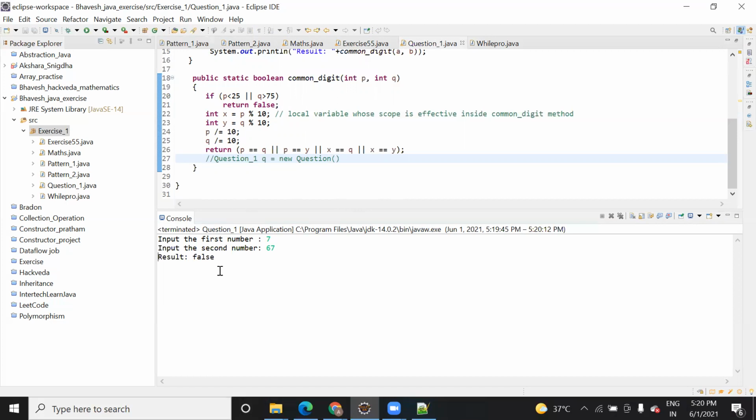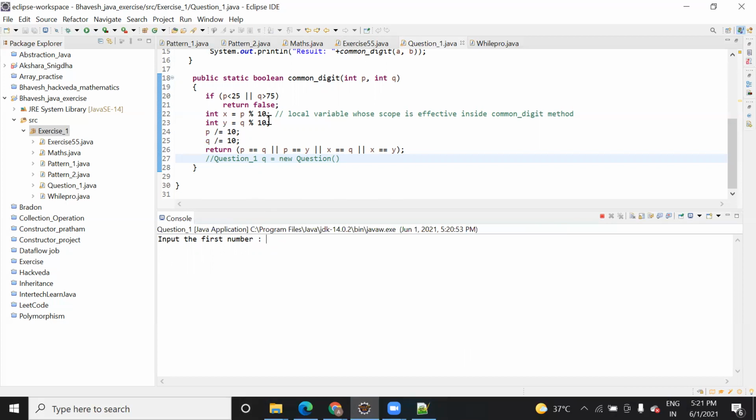P greater than, okay, 75, sorry. But it is an or. You can take P less than 25, so let's take 21, and Q greater than 75. Less than 75, 61. No, here it's saying Q is greater than 75, so it should be greater than that. 91, we can try it. Then also it will return false only. Let's check it. The value should not be in that range.